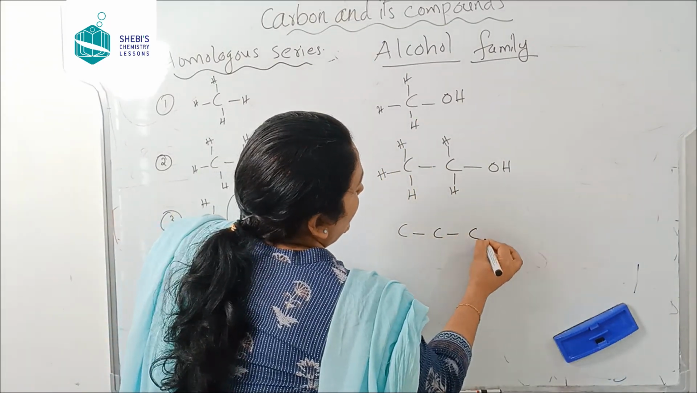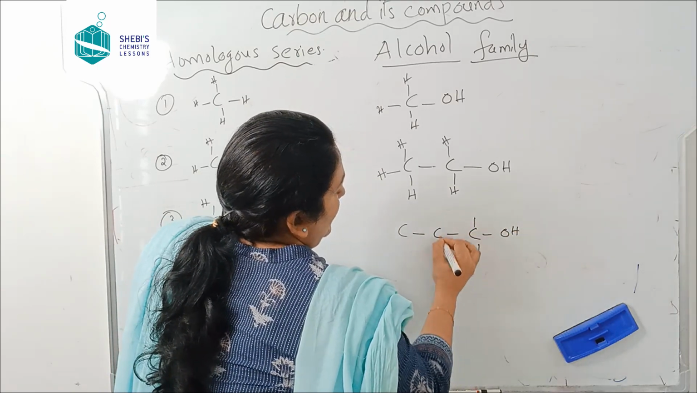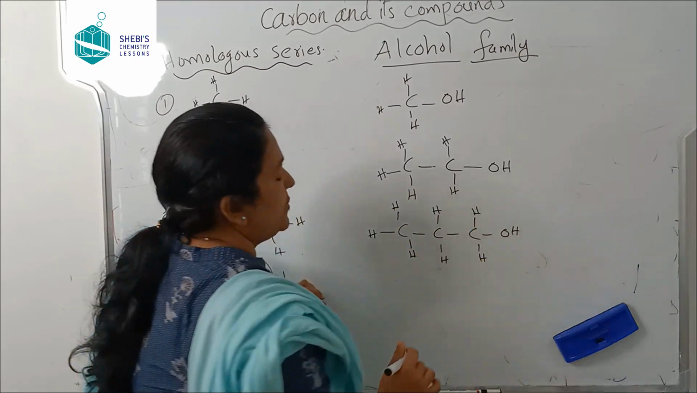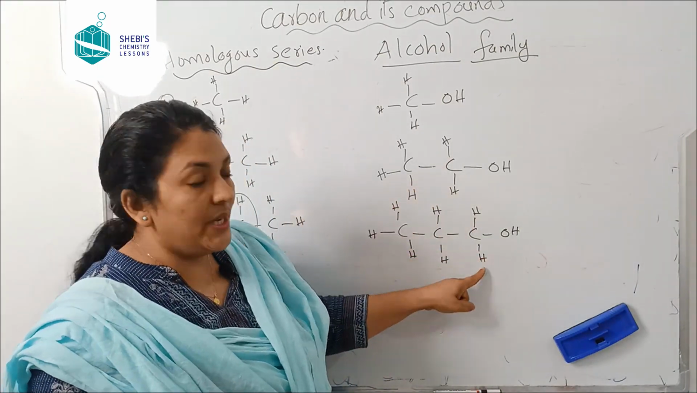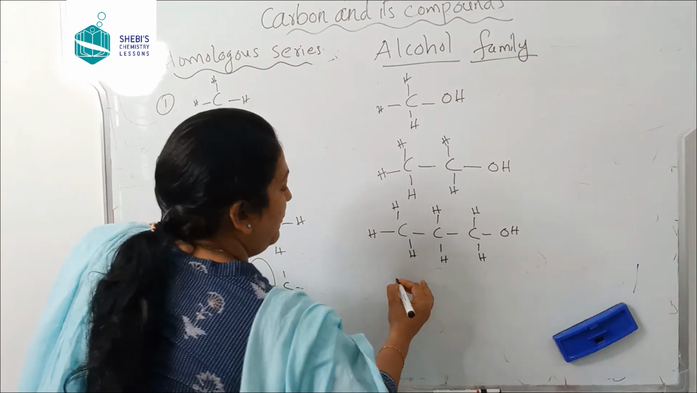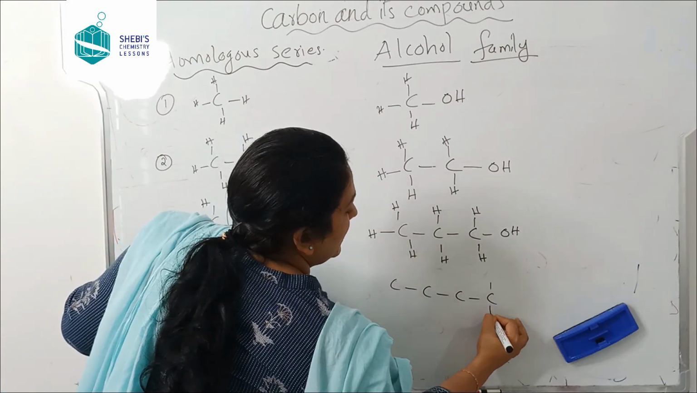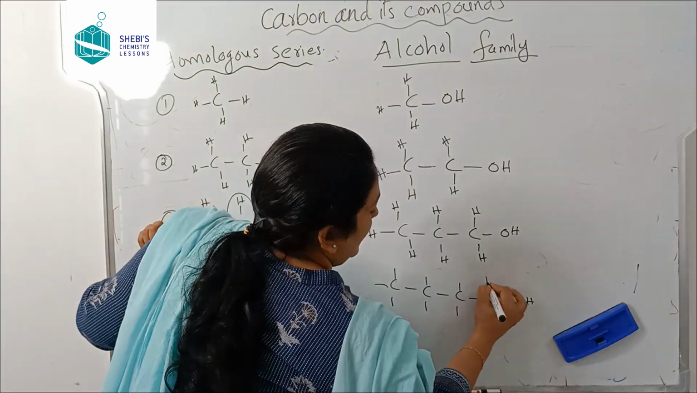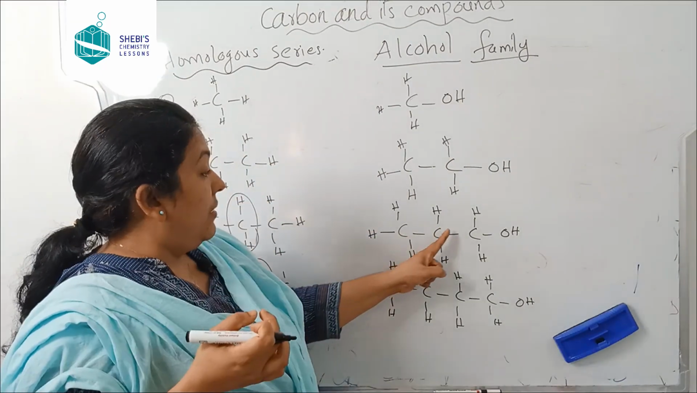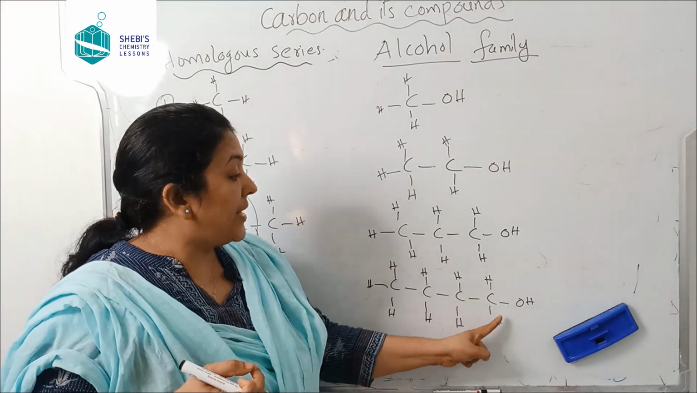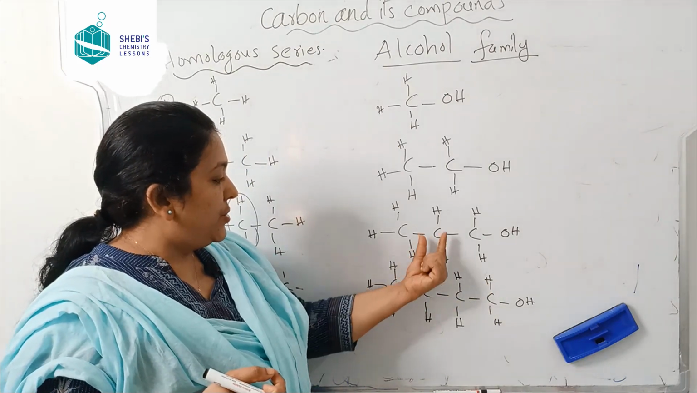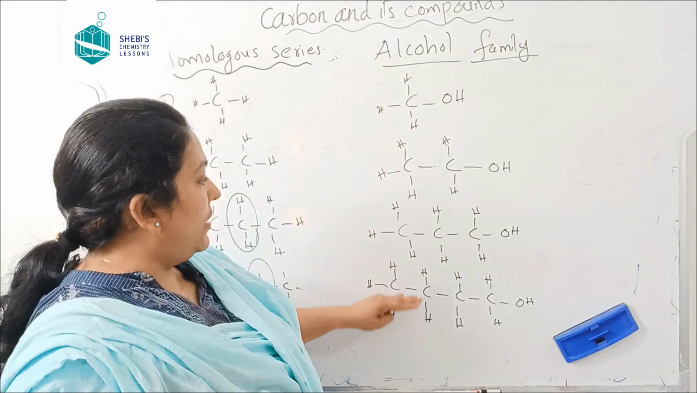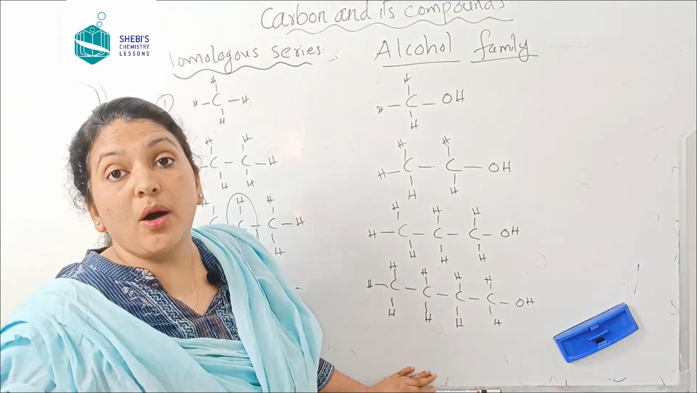So if I write next member here, OH. So this is propanol. What happened? One more CH2 became extra, right? And if I write butanol, what happened? Okay, here OH is coming. Okay. So what is the difference here? What happened? One more CH2 became extra here, right? 1, 2, 3 and 1 CH2 became extra here. So this is called another homologous series, which are alcohols.